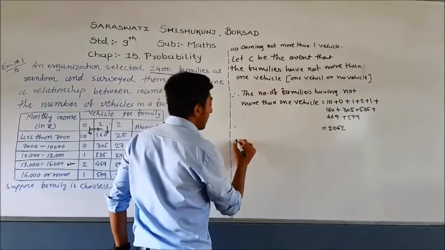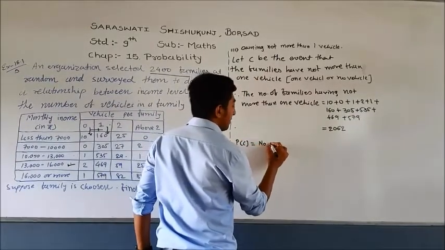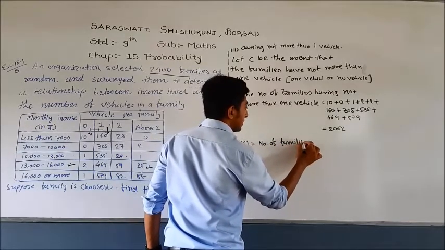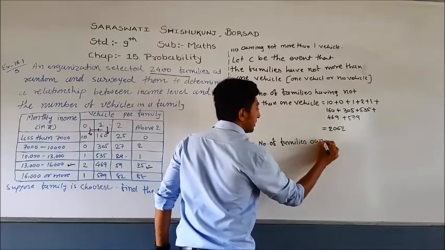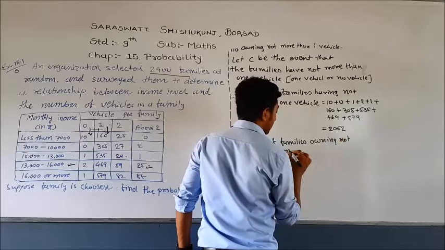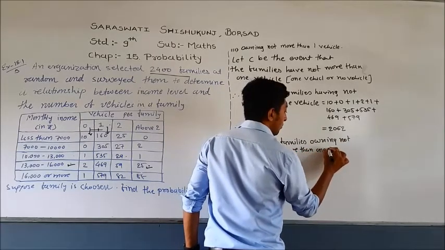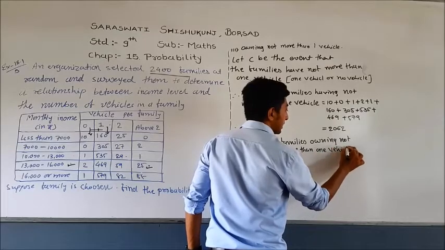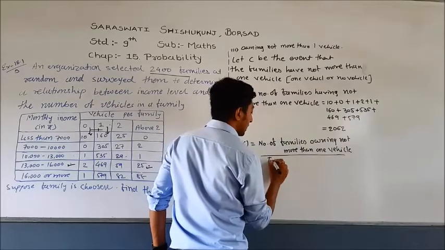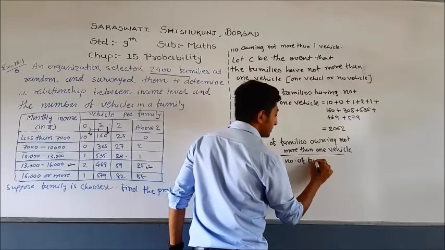So our probability of C equals the number of families owning not more than one vehicle divided by the total number of families.